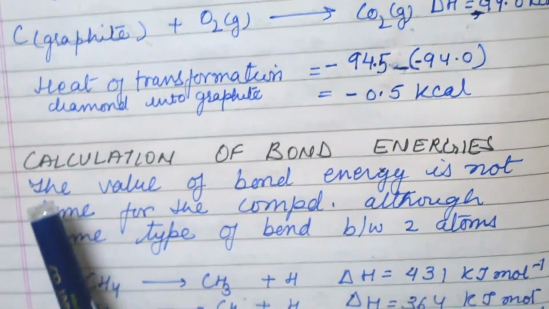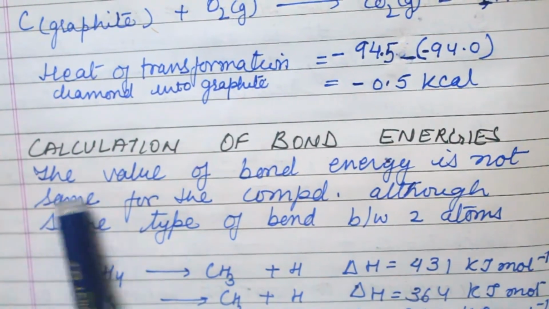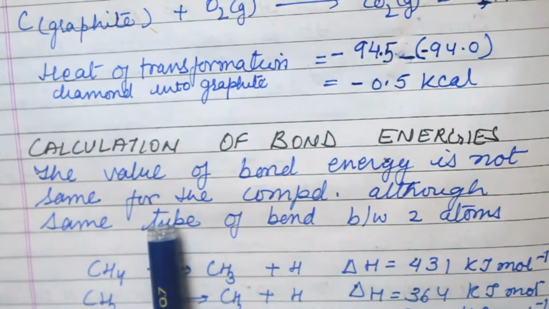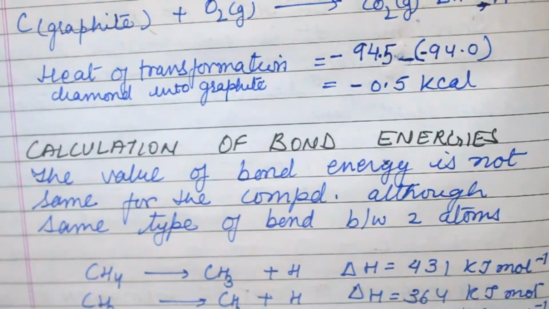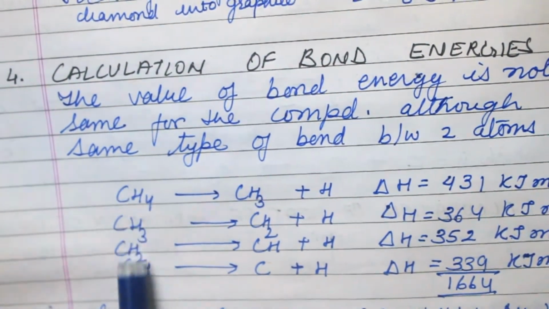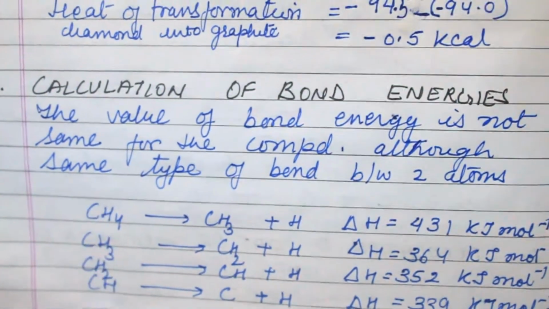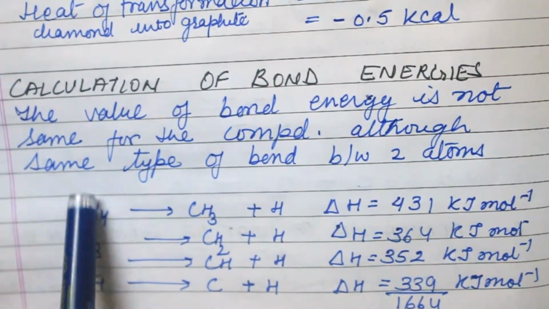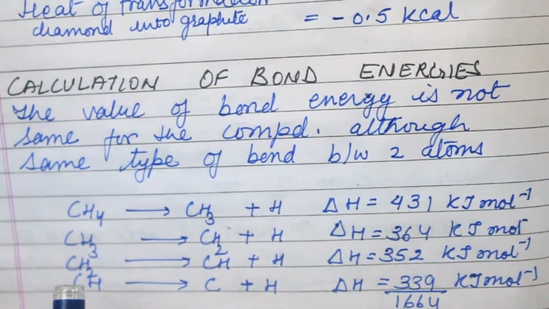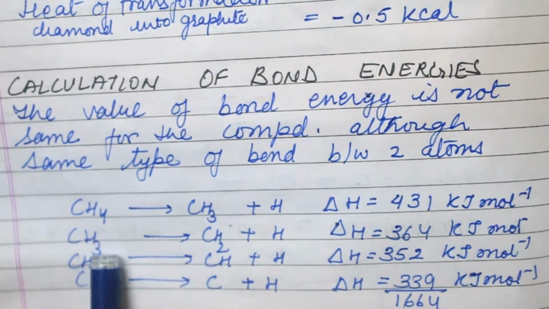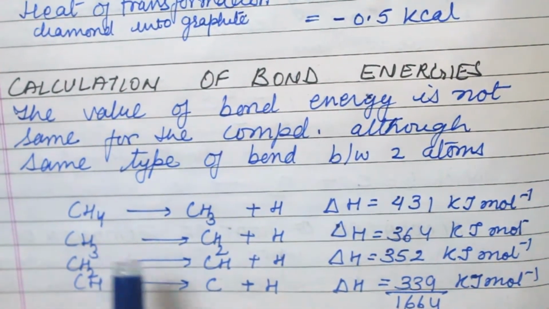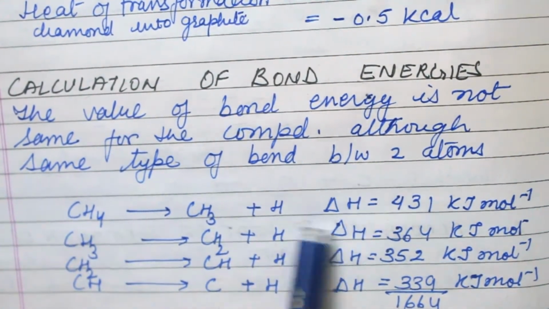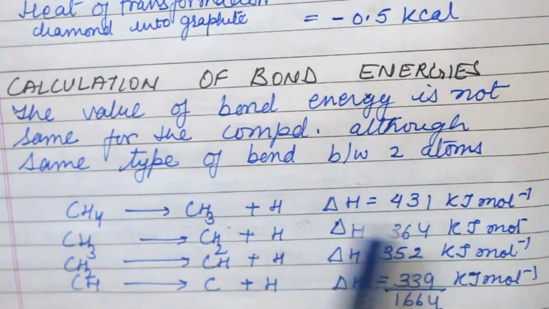Now next is the calculation of bond energy. The value of bond energy is not the same across compounds, although it is the same type of bond between two atoms. Here the two atoms are carbon and hydrogen. The bond between the two atoms is the same, but here it is CH4, here CH3, here CH2 and here CH. So each bond has a different enthalpy.